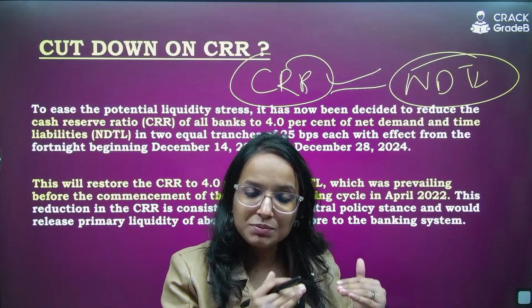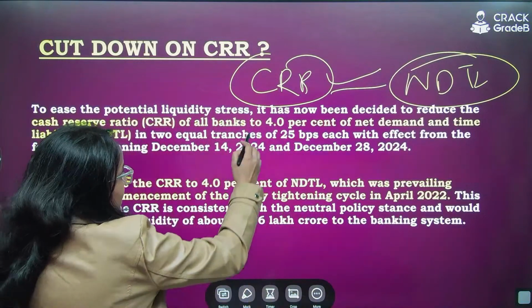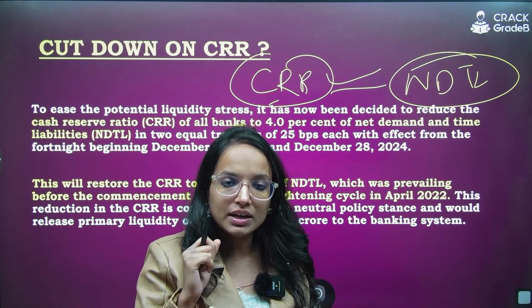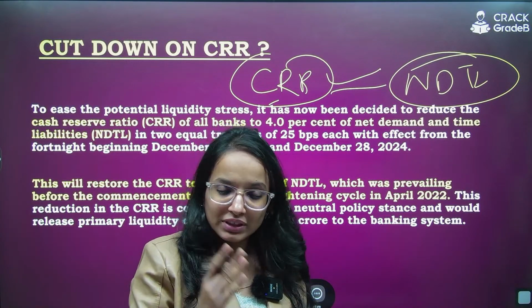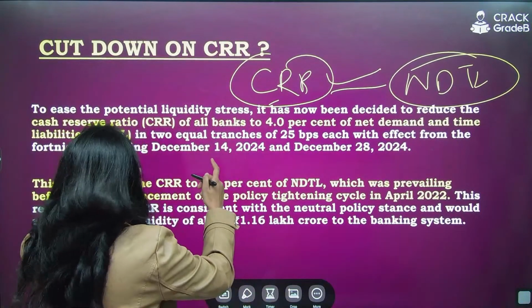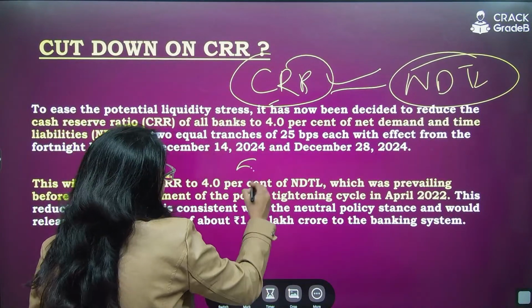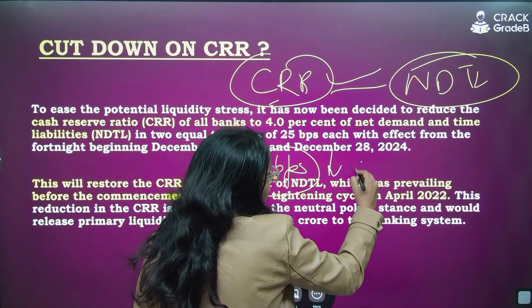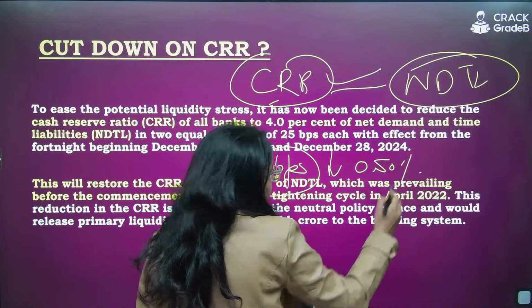If CRR has been reduced, I hope you have understood what CRR is, right? A certain percentage of NDTL is to be kept in cash with the central bank. Now, it has been reduced by 50 basis points, or 0.5%.